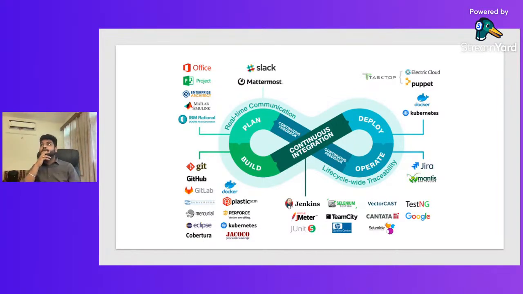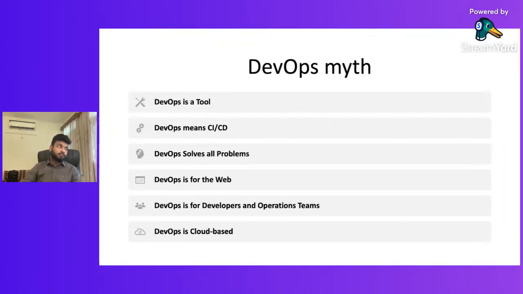Okay, so there are the following DevOps myths which you may think of whenever you work with DevOps. First, DevOps is a tool. No, DevOps is not a tool. It's not a technology. It's a domain. It's a methodology, a culture which industry adopts to do faster and more efficient delivery of their software.